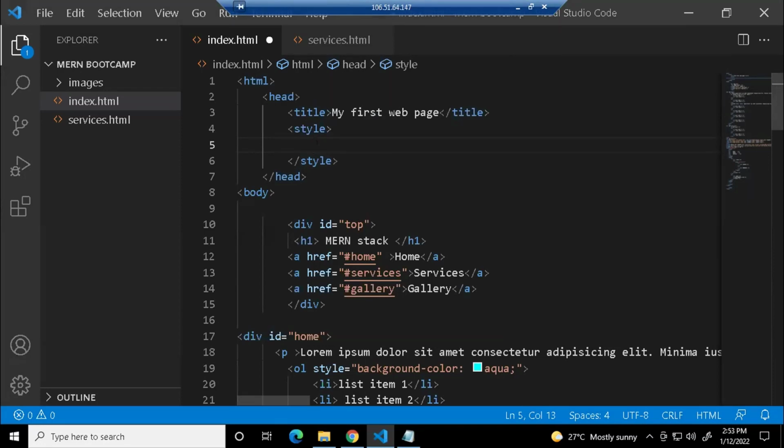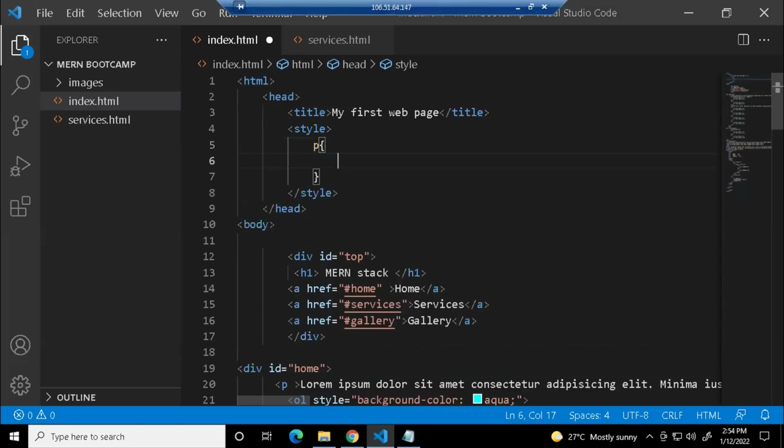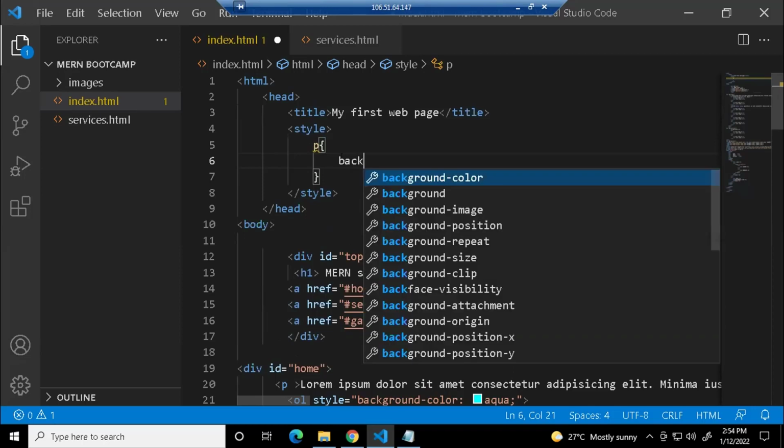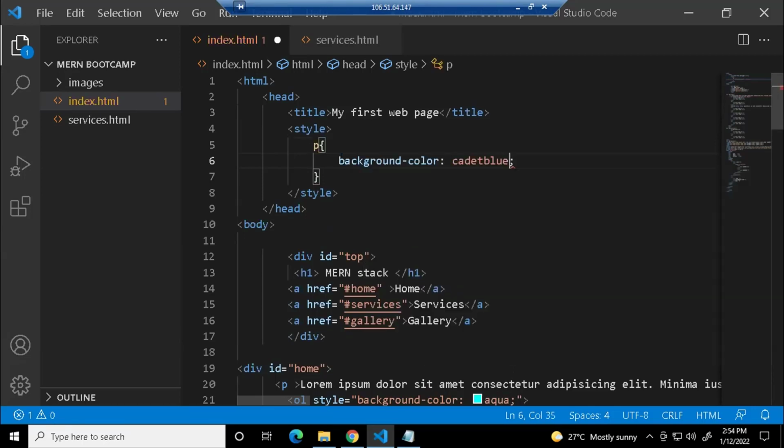But now here you have to give a selector first and then give your properties. Now what is the selector we are going to use? I want to select a p tag. So just give p and give curly braces. Within this, you have to write your style. You have to write your properties. Now I can give background color. Let us say I'm going to give carrot blue. Just save this one.